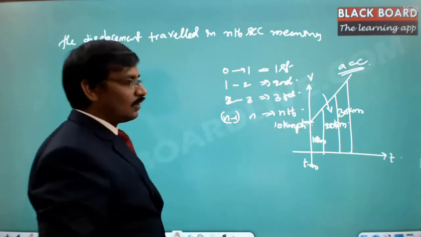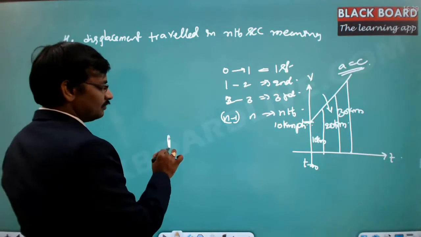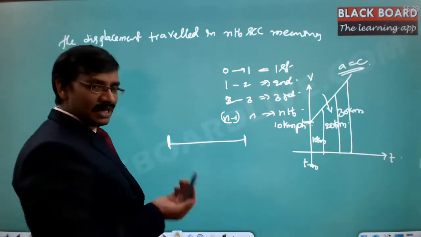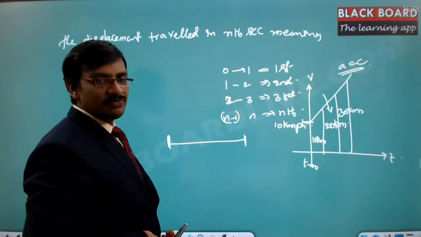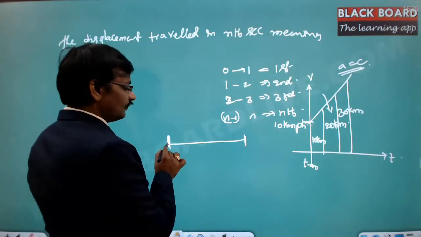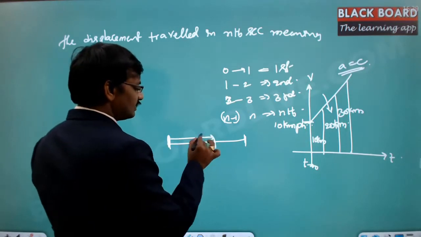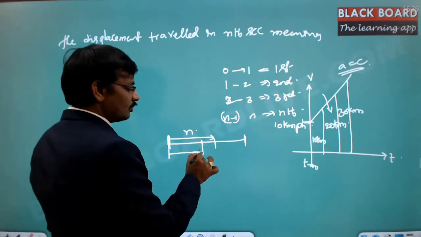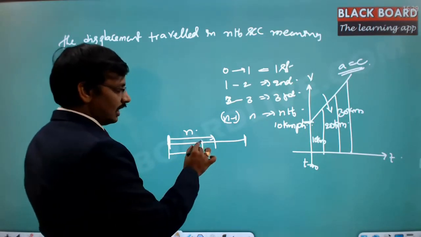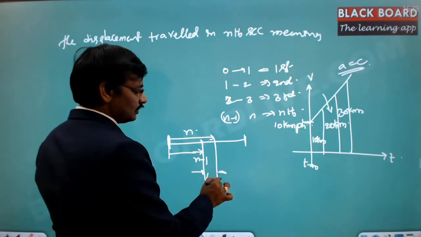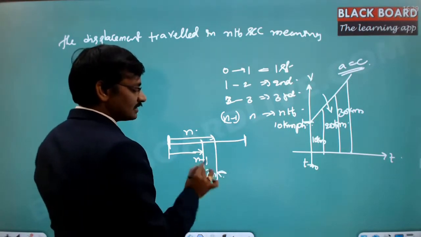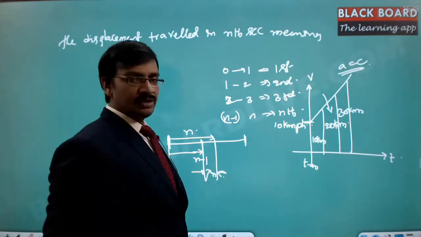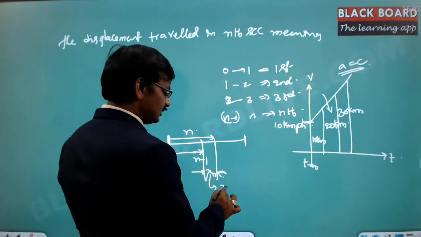That means, starting from Bhimavaram, when I am traveling till Vijayawada, I want to know in the nth second how much distance I traveled. I count till n seconds how much distance I traveled, and then I count till n minus 1 second how much distance I have traveled. Then I will subtract one from the other so that I can get the displacement in the nth second. So that's what we call x nth second, x n.